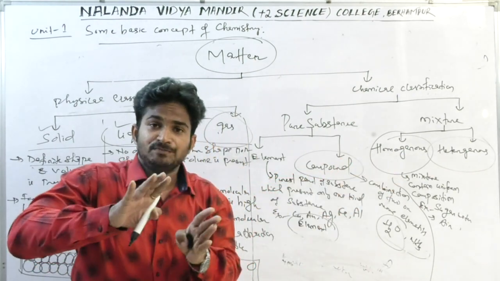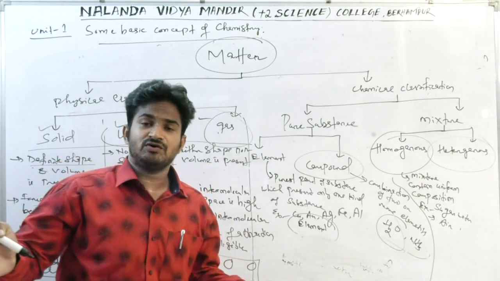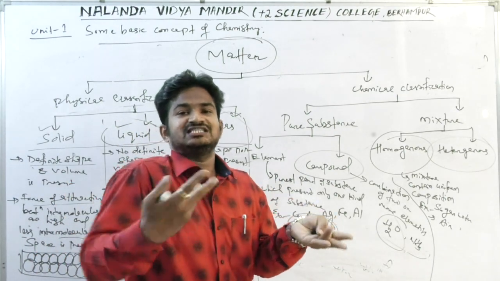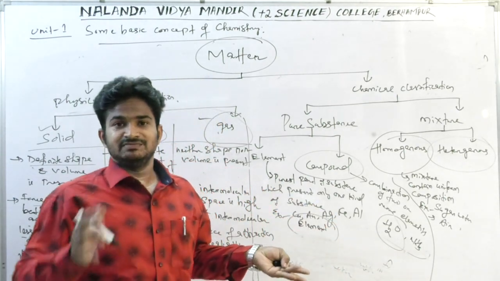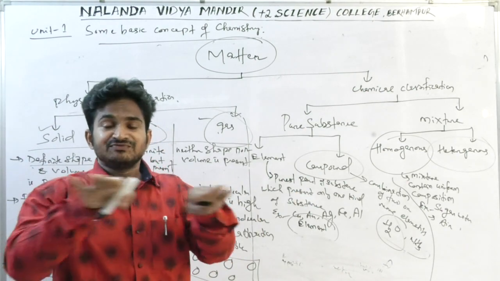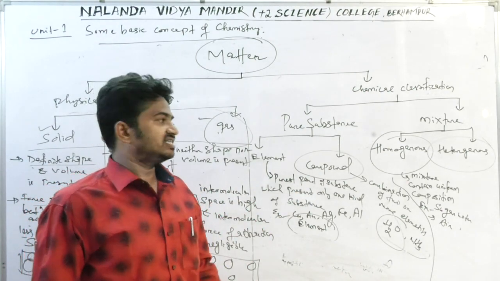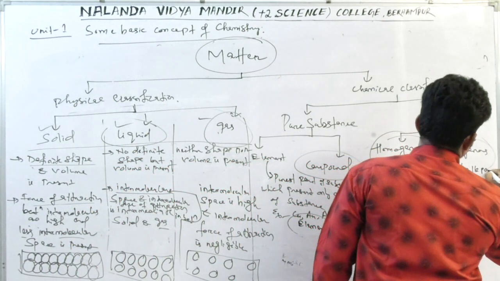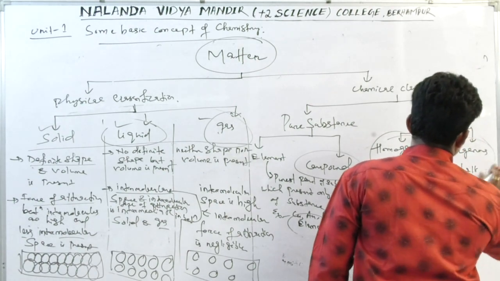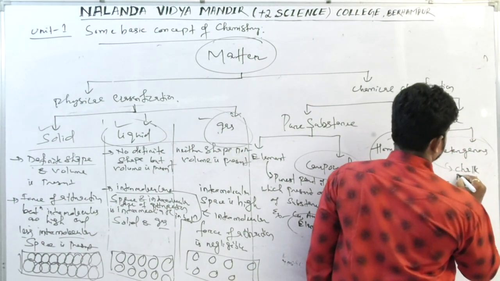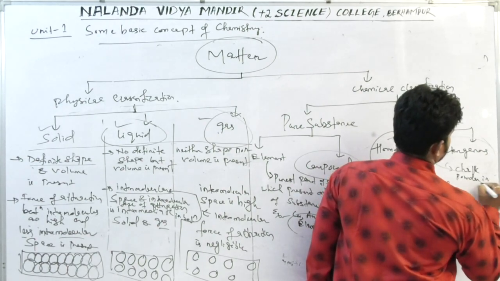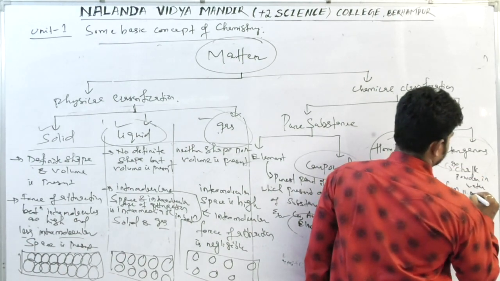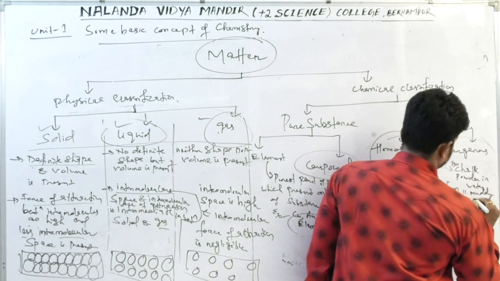It means the composition of chalk in water is not uniformly spread. At some places the composition is larger, at some places it is smaller. Throughout the solution there is no uniformity. That is heterogeneous. An example we can take is chalk powder in water. Another example we can take is muddy water.